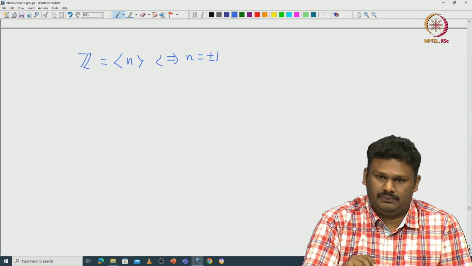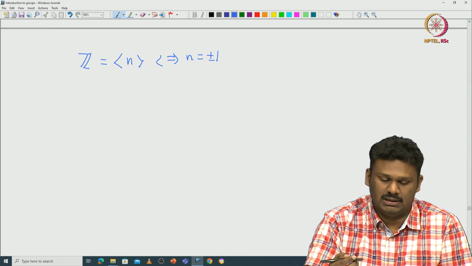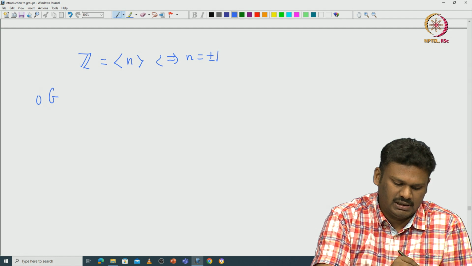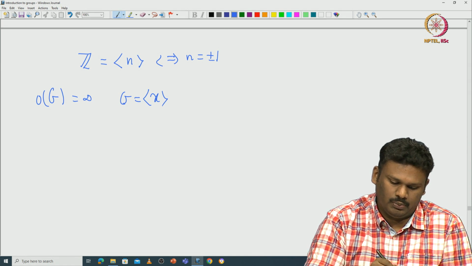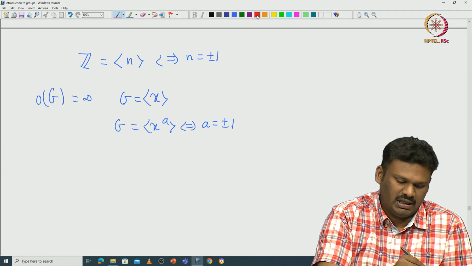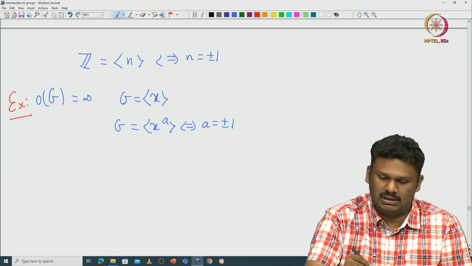The similar thing must happen for an infinite cyclic group. If G is an infinite cyclic group generated by x, then you can prove that G is generated by x power a if and only if a is plus or minus 1. I will leave this as an exercise, because we have proved it already for integers.